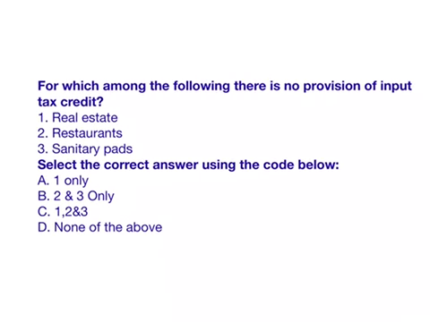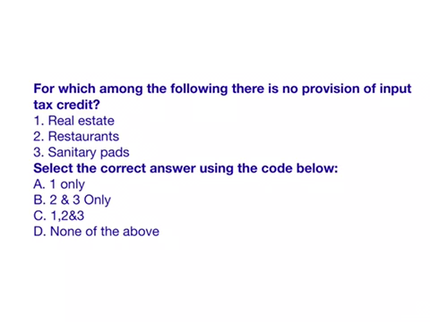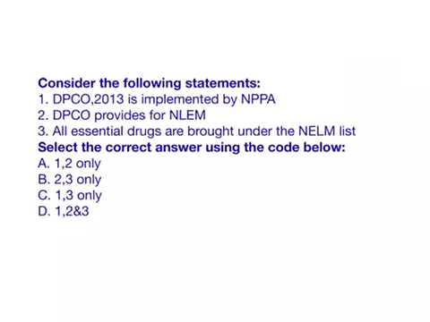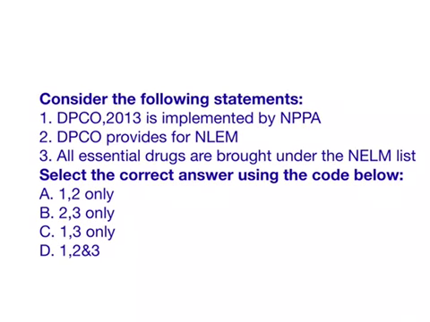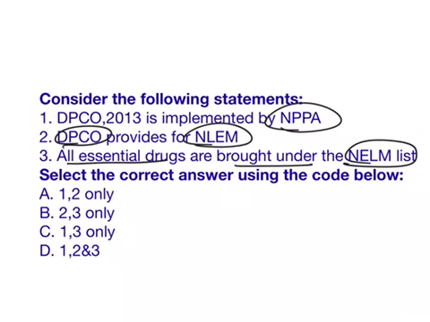Now let's see today's prelims questions. The first one is, for which among the following is there no provision of input tax credit? And the next question is, consider the following statements. The Drug Pricing Control Order of 2013 is implemented by the National Pharmaceutical Pricing Authority, and this DPCO provides for the National List of Essential Medicines, and all the essential drugs are brought under this list.